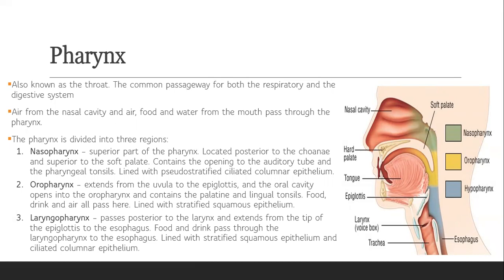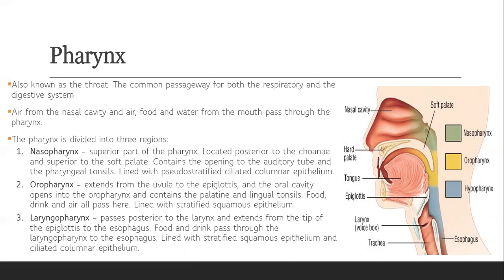Our oropharynx is the one that extends from the uvula to the epiglottis, and the oral cavity opens in the oropharynx and contains the palatine and lingual tonsils. The food, the drinks, and all the air that comes from the mouth pass here, and it is lined with stratified squamous epithelium, while our laryngopharynx passes posterior to the larynx and extends from the tip of the epiglottis to the esophagus.